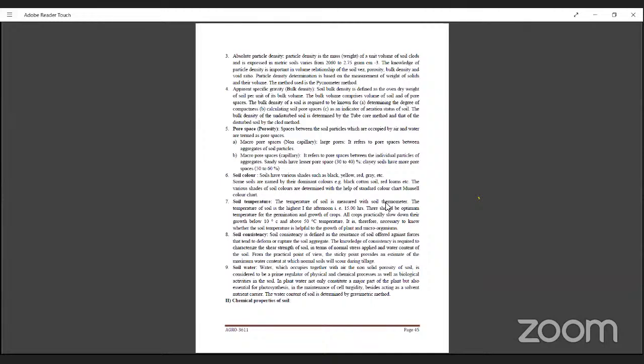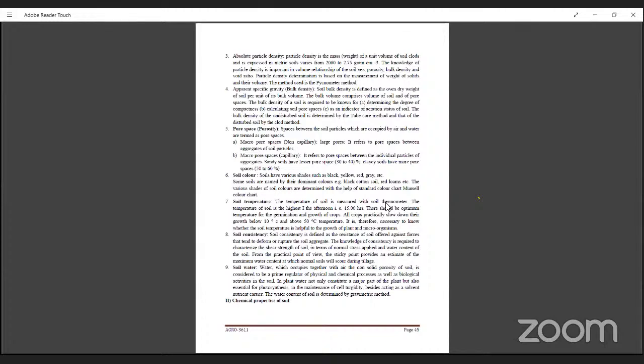You have already done this in your practical regarding soil science. Low bulk density is beneficial, and high particle density is beneficial for agricultural importance or maximum crop production. The range for particle density is about 2.6 to 2.75, and for bulk density it is 1.33. Then pore space or porosity: the space between the soil particles, occupied by air or water, is termed pore space.